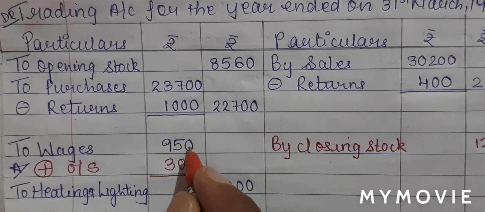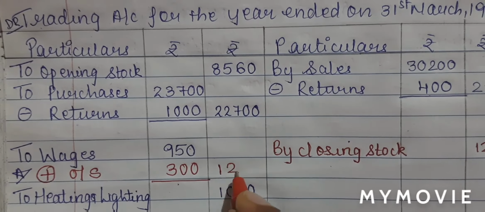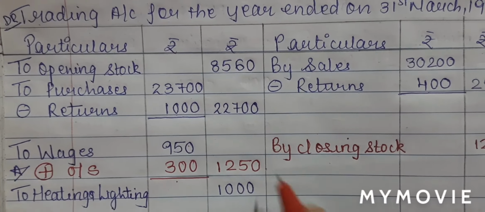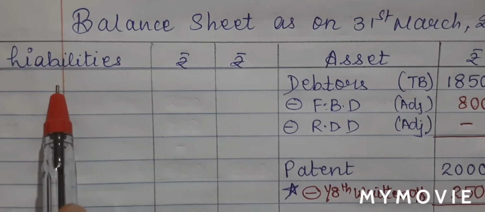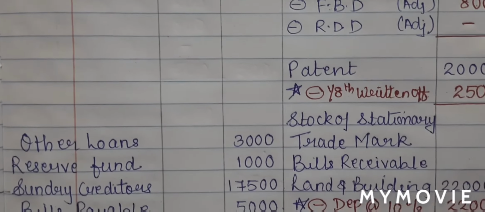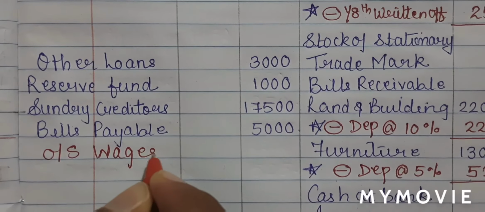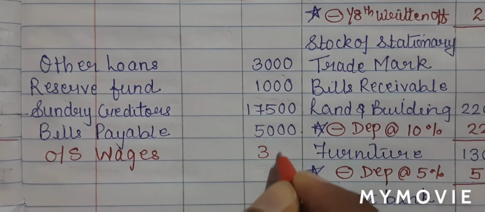I will now add it: 950 plus 300 will give me 1,250. This is my first effect. My second effect will be on the liability side. I will write down outstanding wages, in the outer column 300.